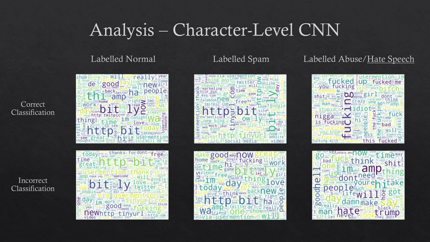This can be seen in this word cloud analysis. You can see that links make up a lot of the incorrect and correct classifications of the spam and normal labels, meaning that the model wasn't able to differentiate between these links to be able to classify them as spam or not, whereas you can't see much overlap in the hate speech or abuse label.